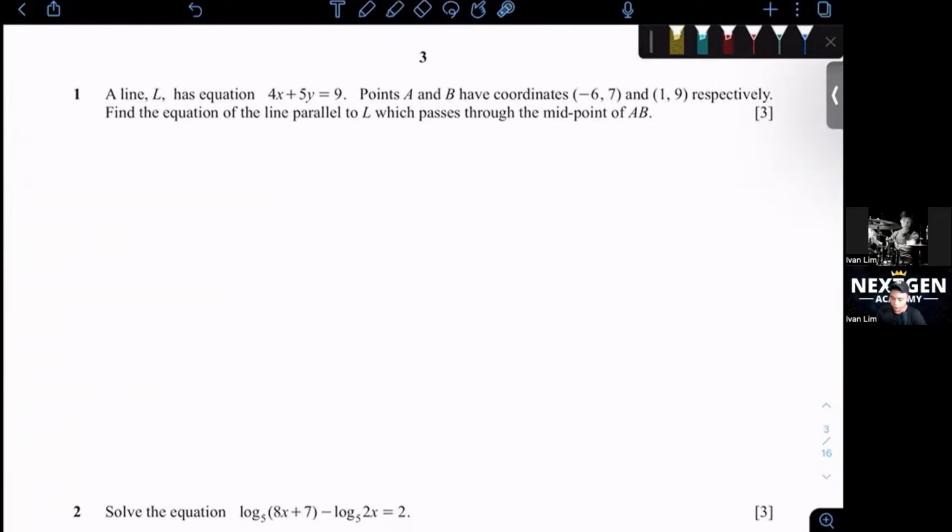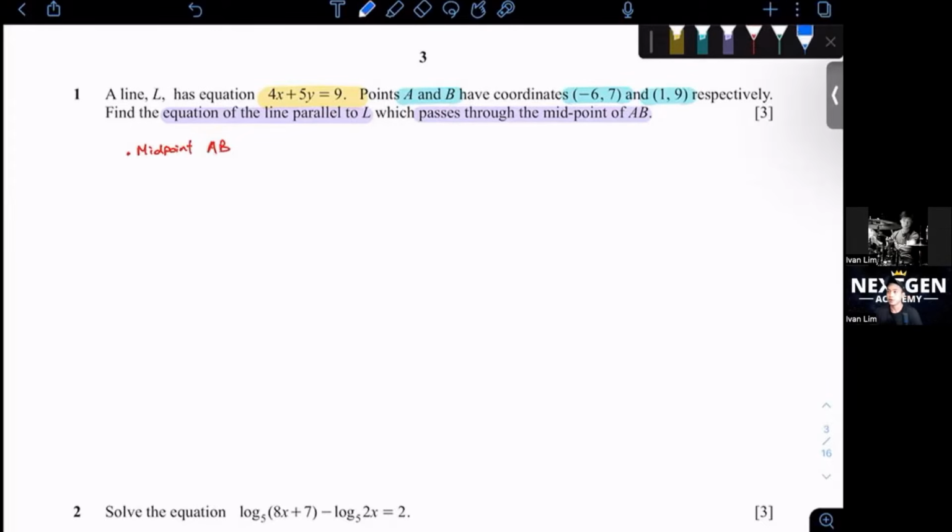All right. A line L has equation 4x plus 5y equals 9. Points A and B have coordinates (-6, 7) and (1, 9) respectively. Find the equation of the line which is parallel to L and passes through the midpoint of AB. Okay, so this is a 3-mark question. Pretty easy, I would say. So the very first thing that you need to do is go and find the midpoint AB.